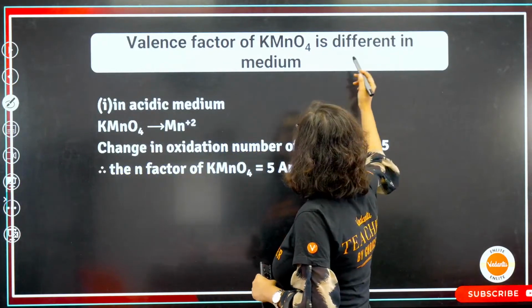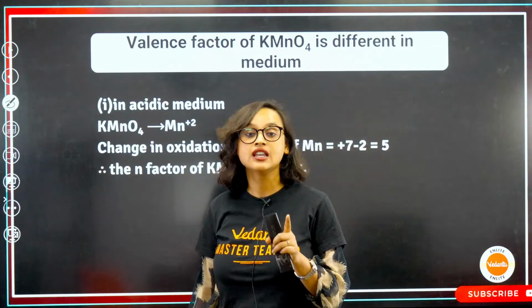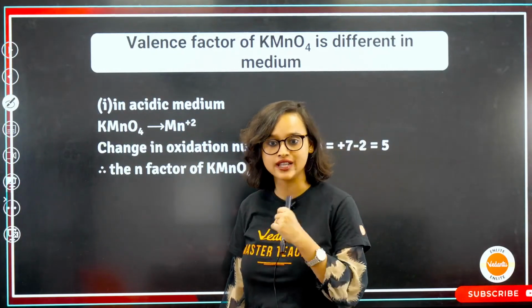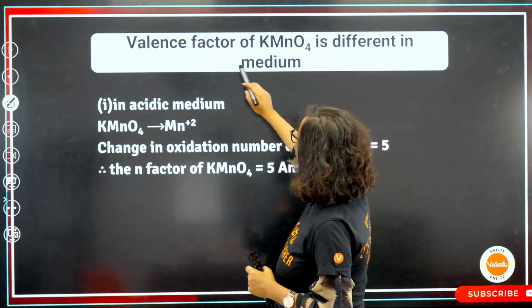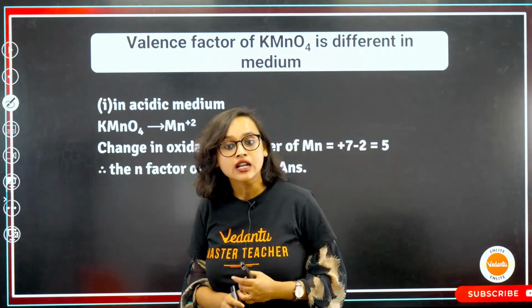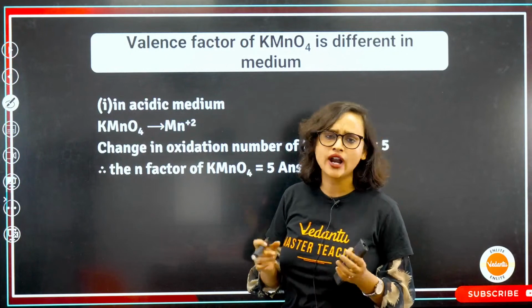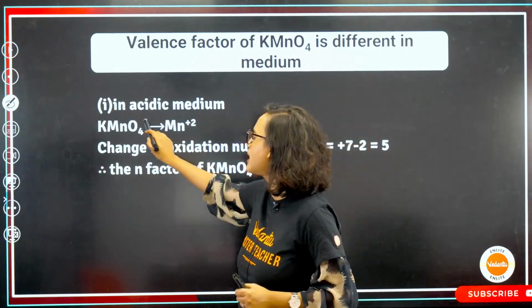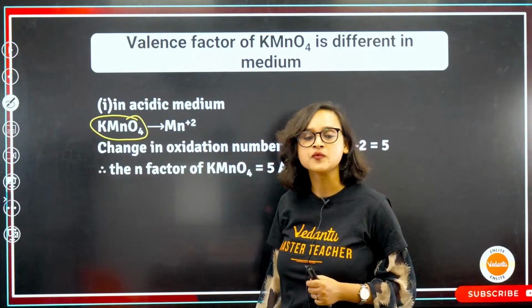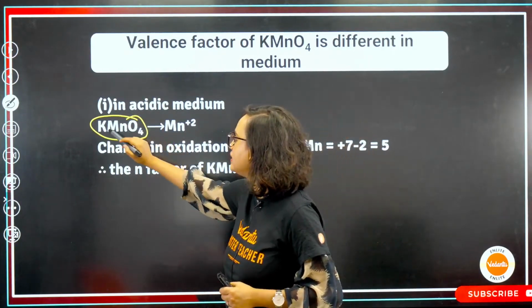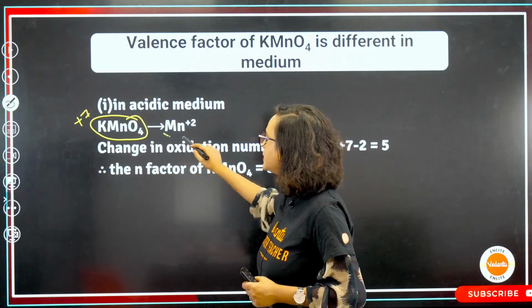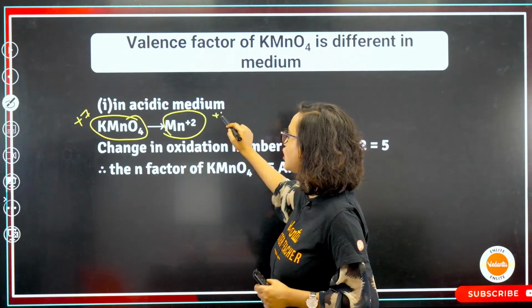The valence factor of KMnO4. This is important. It does come in your exam. Listen to this. The valence factor of potassium permanganate is different for different media. In acidic medium, KMnO4, the Mn here, is in the +7 oxidation state. From here, in acidic medium, it becomes Mn+2, that is the +2 oxidation state.